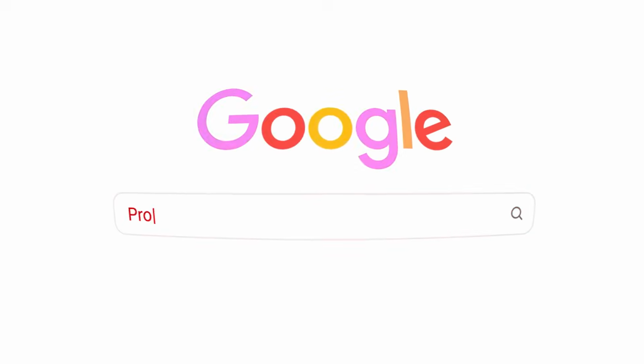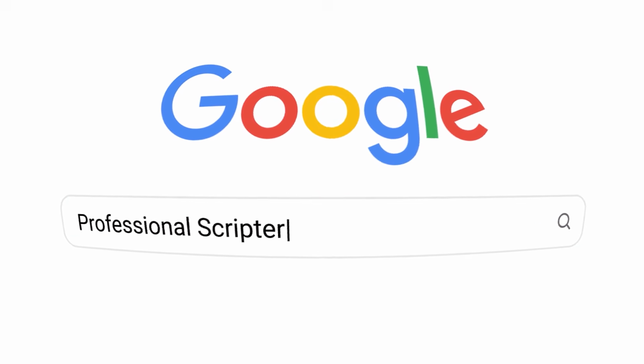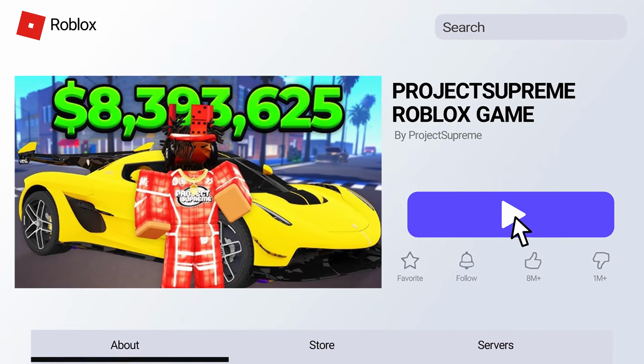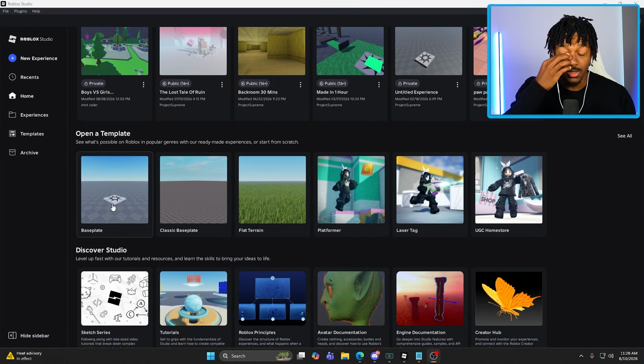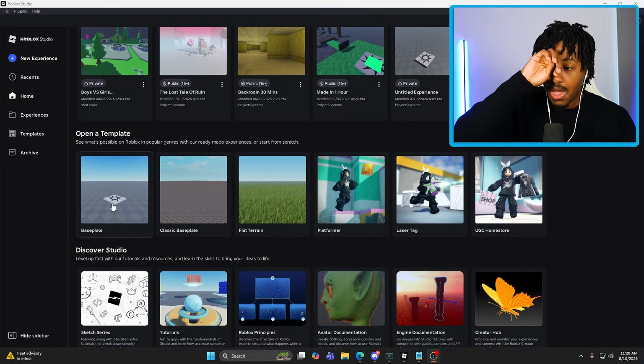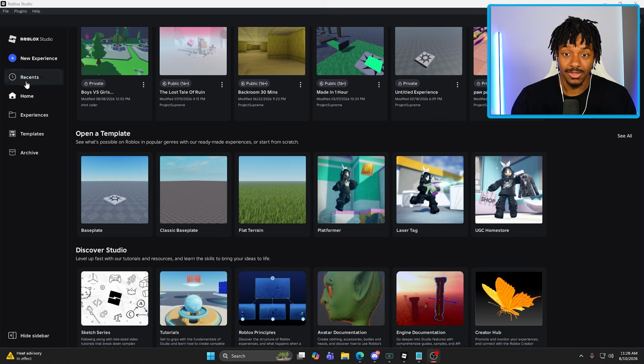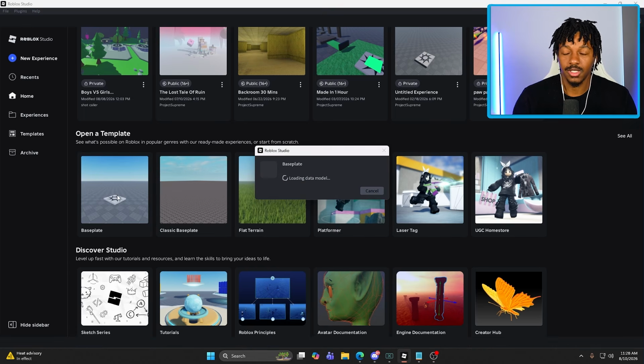All right, and then third, we're actually gonna get a professional scripter to teach us, someone that's been in this game for years. All right, so let's just get into a game right now. Well, let's get into our studio. All right, so I'm just gonna open up a random baseplate. Now I don't know if using free models in the studio is the best thing, or if I should just use one of these templates that Roblox did. But truthfully, I'm just gonna use a free model.